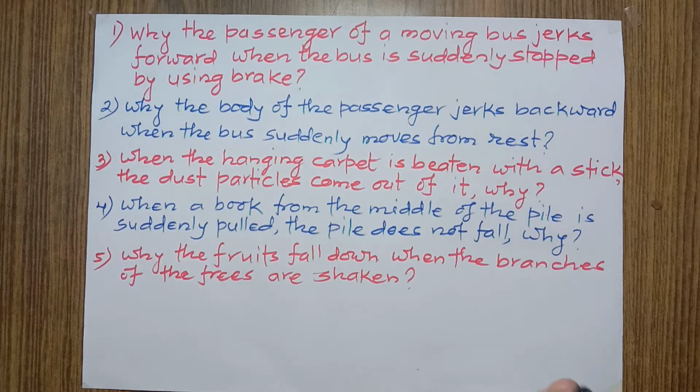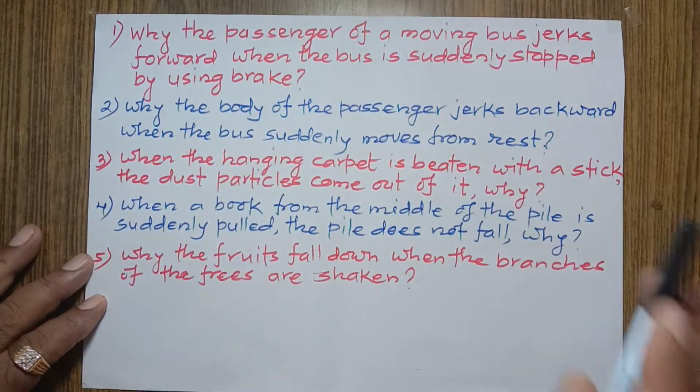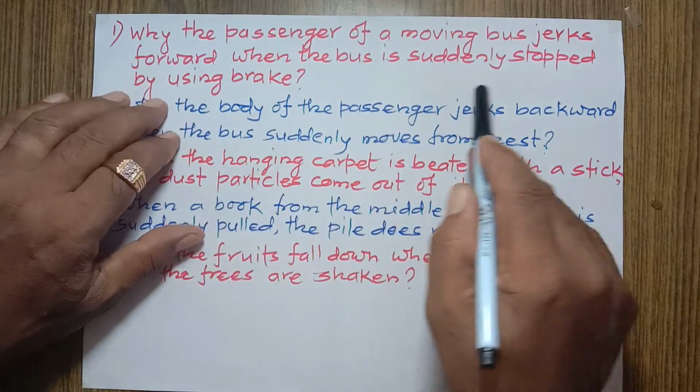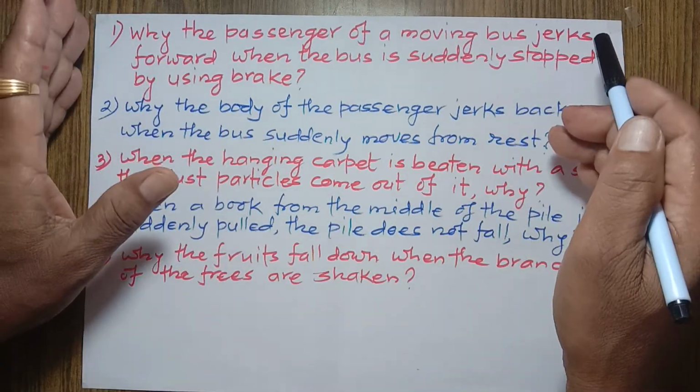These are the questions related to Newton's first law of motion. I have taken few questions. Let's talk about them one by one. Why does the passenger of a moving bus jog forward when the bus is suddenly stopped by using brake? This question is very simple.